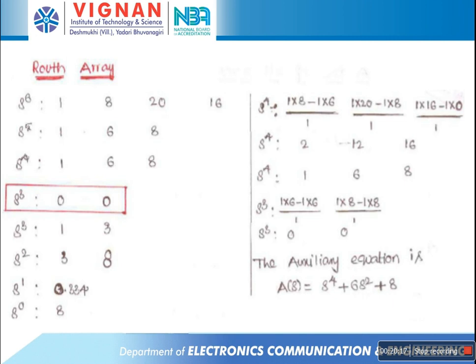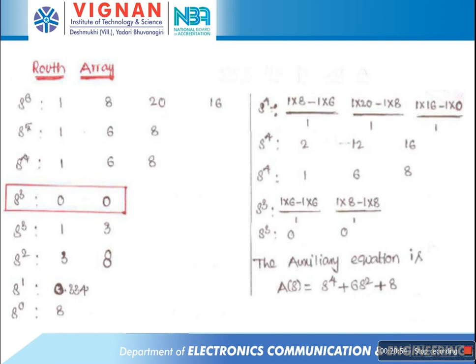And this is the second method, a row of all zeros. In the construction of the row array, if any one row has all zeros, how do we find the stability of the system? For that row of all zeros, first find out the auxiliary equation, the auxiliary polynomial. How to find the auxiliary polynomial? It comes from the row before the s power 3 row, which is the s power 4 row. Therefore, the auxiliary polynomial equation is s power 4 plus 6s square plus 8.